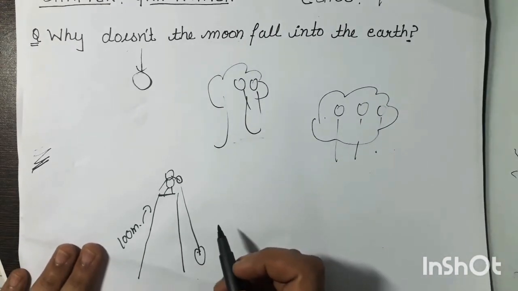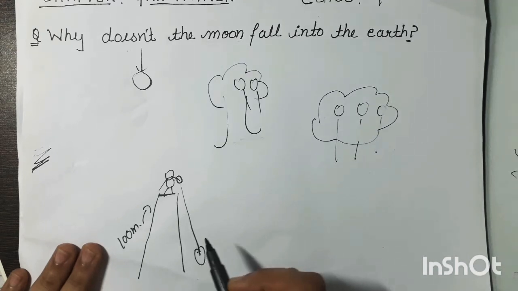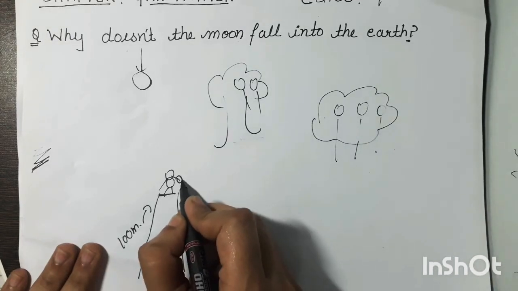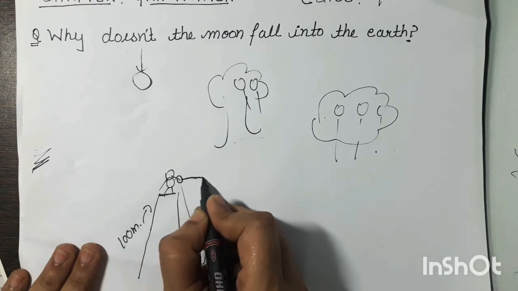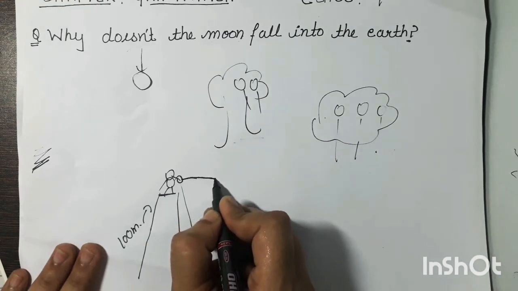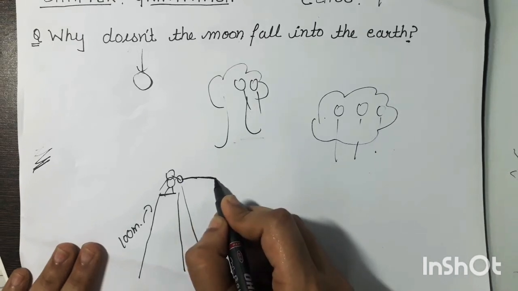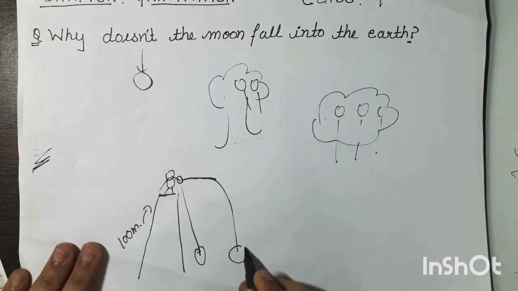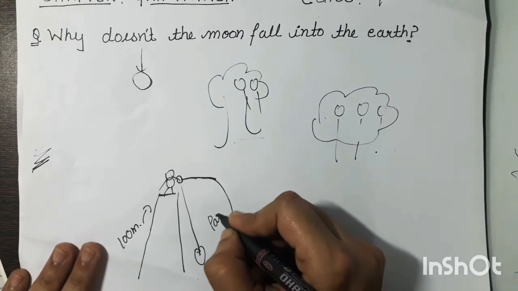Then we apply some force, in such a way that the ball will go a certain distance horizontally. We threw the stone a bit harder, so it will cover some distance horizontally and then go in the downward direction. And this path is basically a parabolic path.